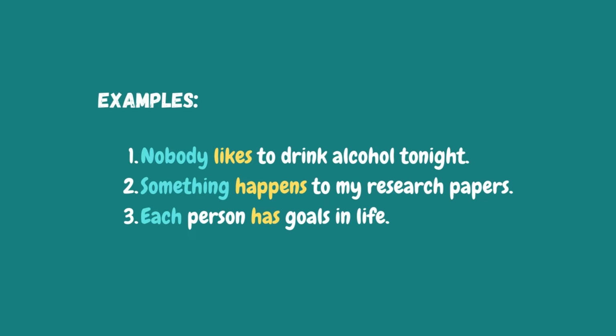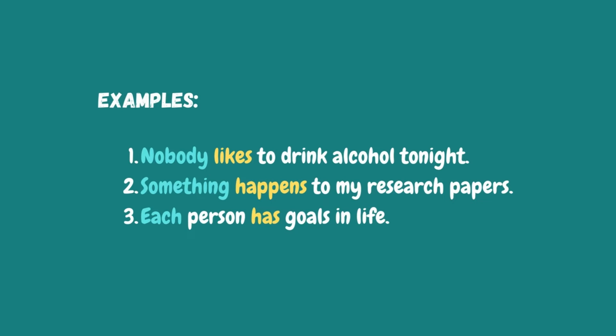Number 2, something happens to my research papers. Something is a singular indefinite pronoun, therefore it takes the singular form of the verb, which is happens. And one more thing, I use something in here because I'm not specific about what happens to my research papers.